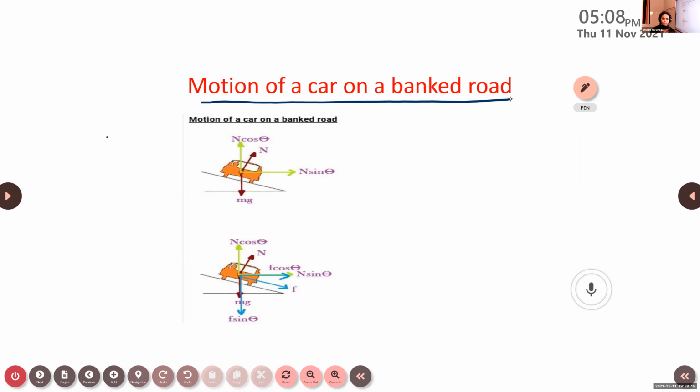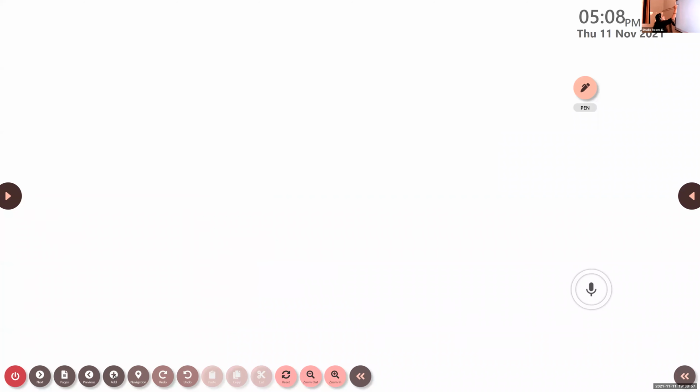Before discussing this topic, what do you mean by banking of road? First of all, write the definition of banking of road. After that, we can discuss the velocity of the car when it moves on a banked road. In the previous case, our car moved along a level road. Now we are going to discuss what happens if the car moves along a banked road.